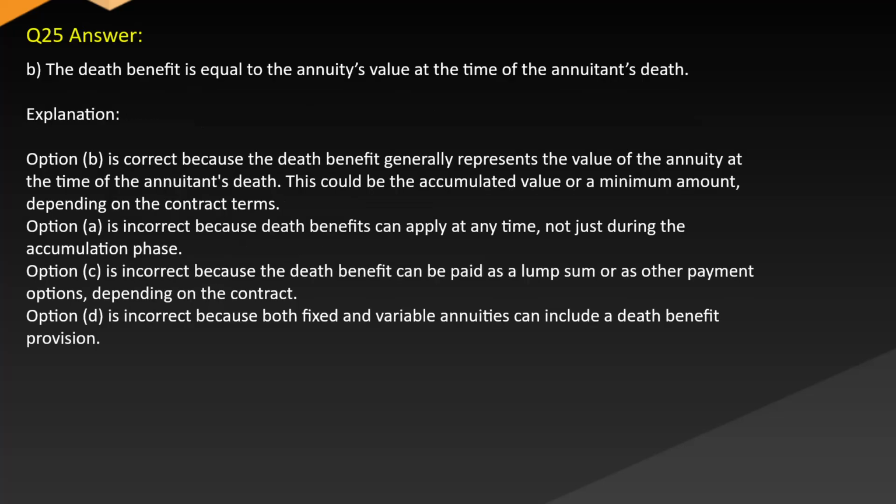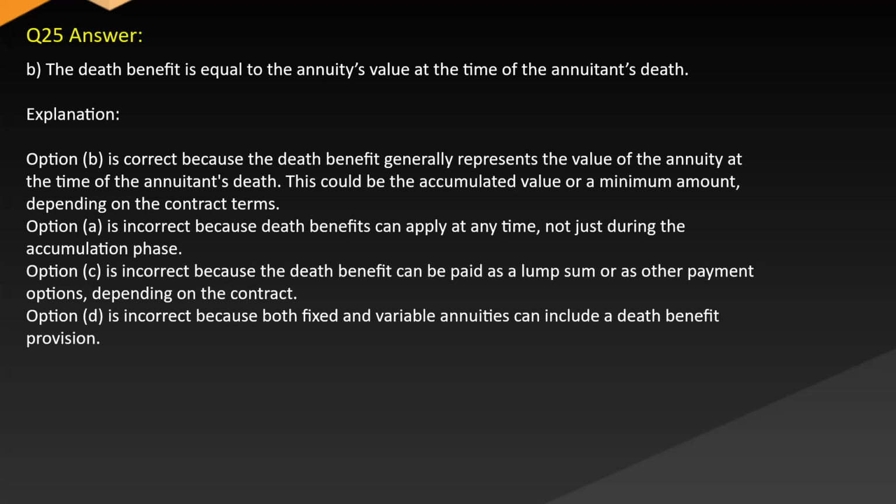Answer B. The death benefit is equal to the annuity's value at the time of the annuitant's death. Explanation. Option B is correct because the death benefit generally represents the value of the annuity at the time of the annuitant's death. This could be the accumulated value or a minimum amount, depending on the contract terms.